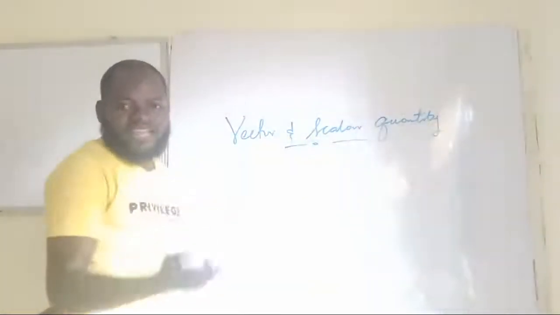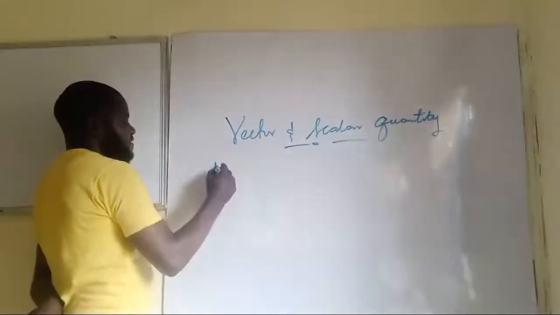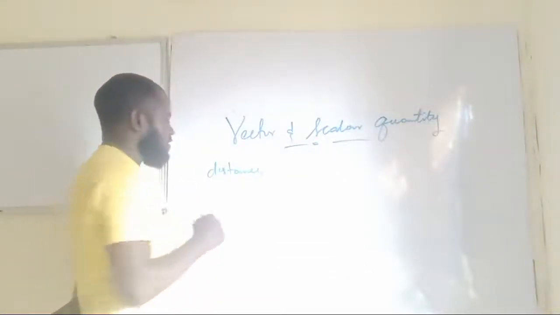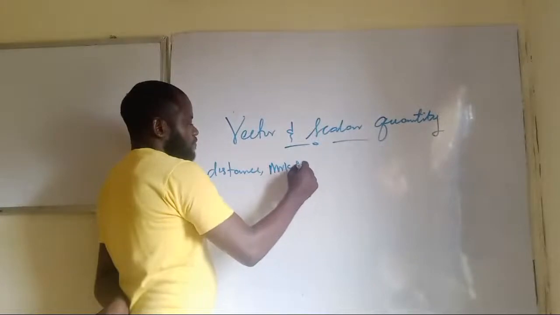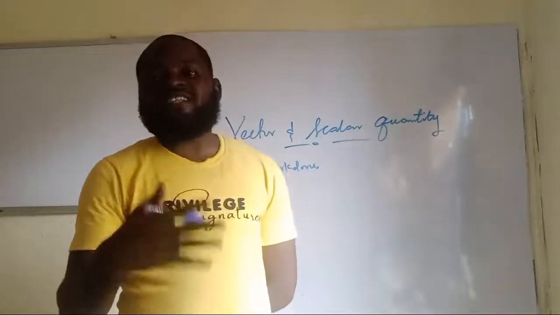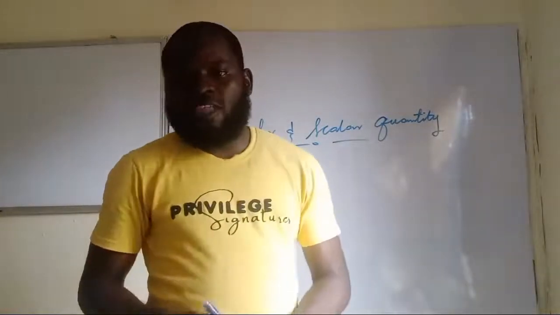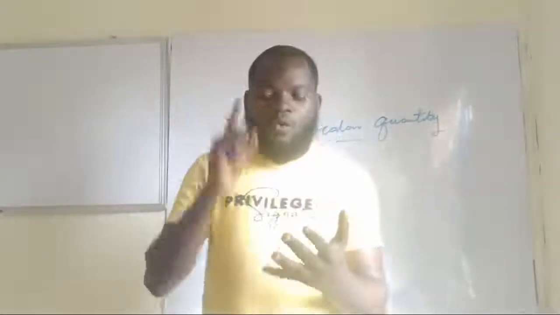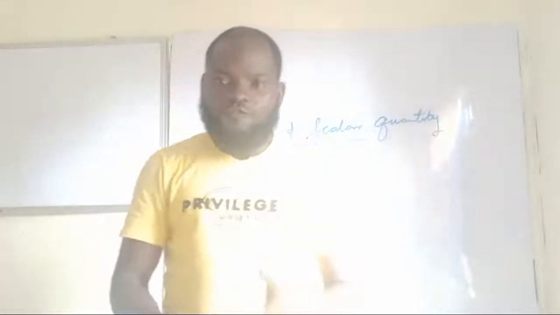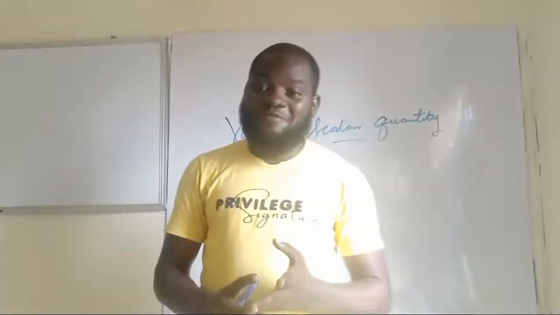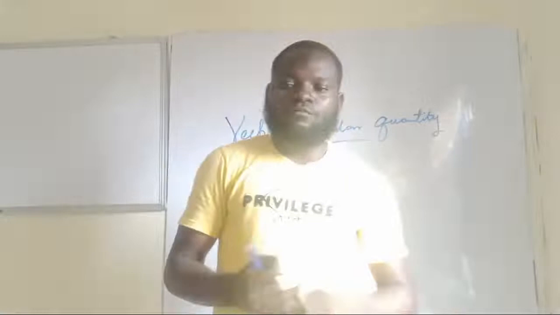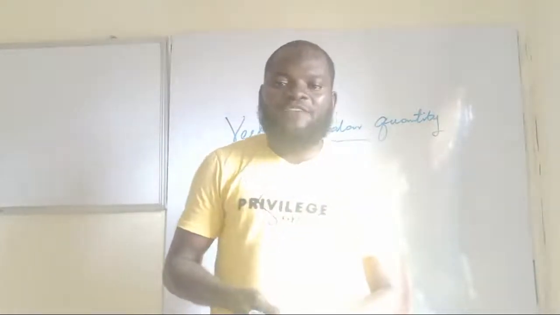So, examples of scalar quantity include: distance. Are you seeing this now? Distance is a scalar quantity. Work done. You have to master this because in your textbook, there are not always sufficient examples of all these things. Because of time, let me just be dictating them so you take them down. One, distance. Work done. Power. Area, pressure, volume, efficiency,